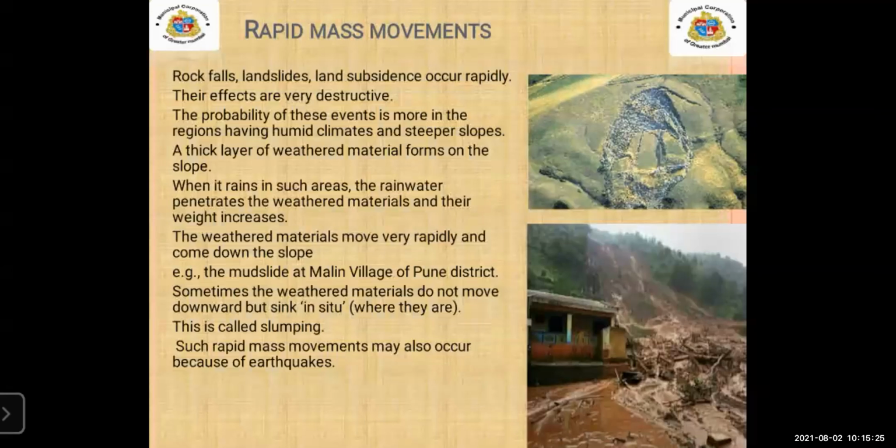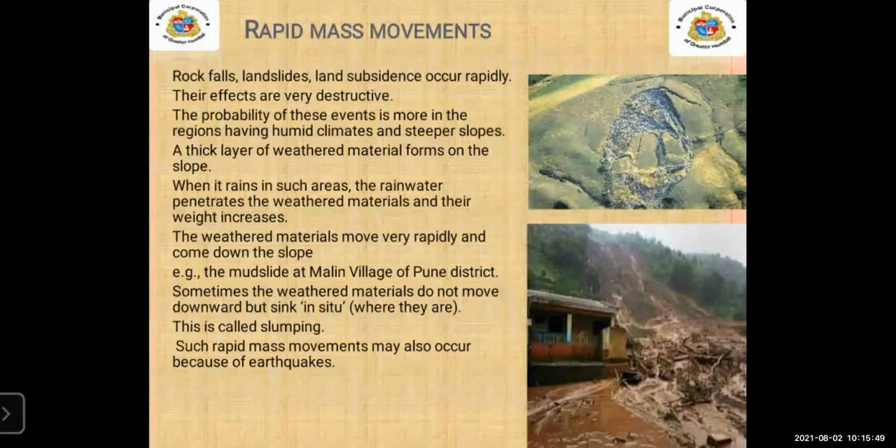Now, due to the rapid mass movements, what happens? Rock falls, landslides, sometimes land will subside on the place only. So there is the effect, and its effect is very destructive. Yes, people lost their lives and their property. So this is a very destructive type of movement.